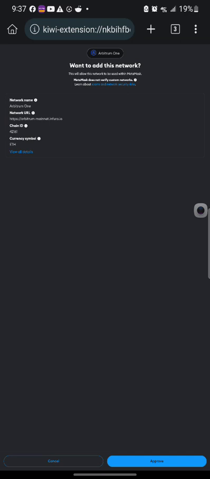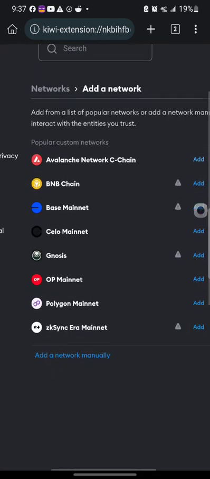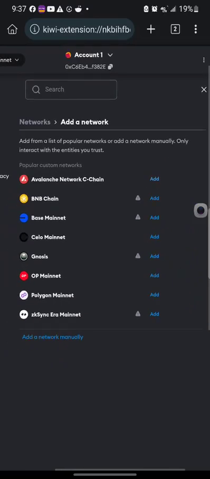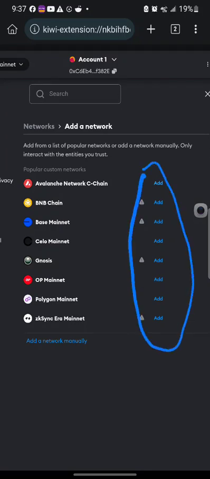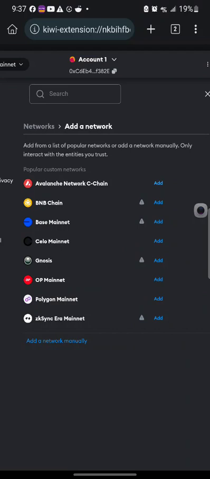You see this approve under here. So I click on approve. You see I've added that one. So you try and add all this network. You try and add all of them. There's some update that we'll be needing. We will need to add some other ones.